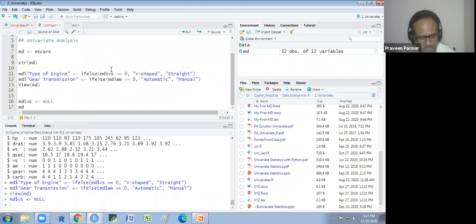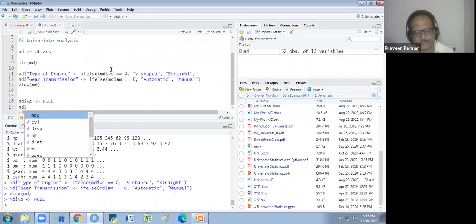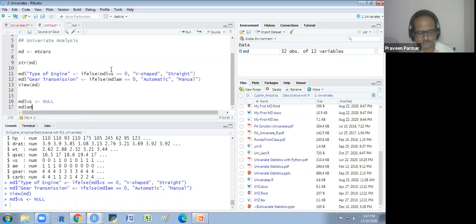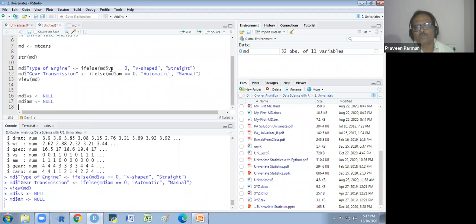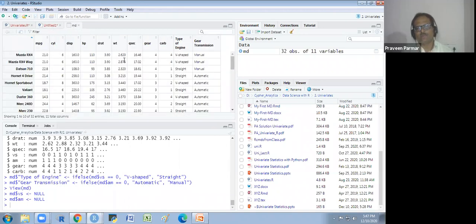Next I am removing from here. So there are 11 variables. Again, the 2 variables I have removed from this data, and the type of engine and the gear transmission I have instead of them. Understand?